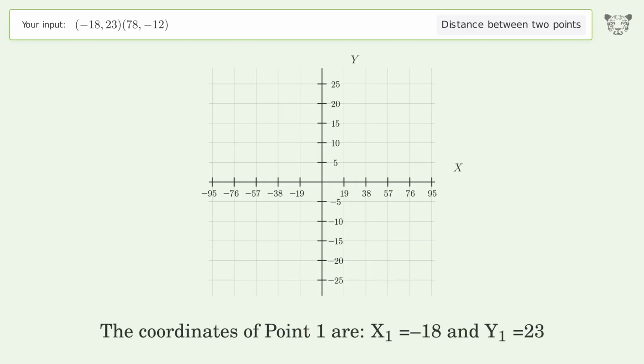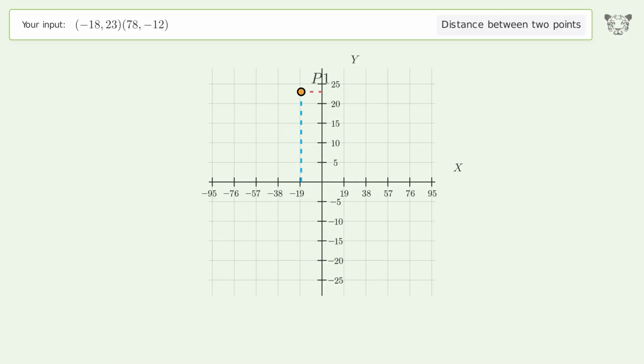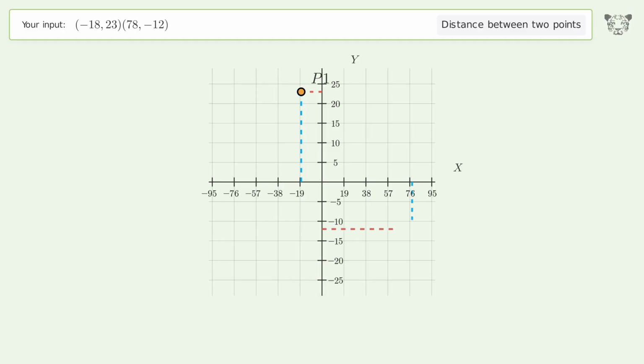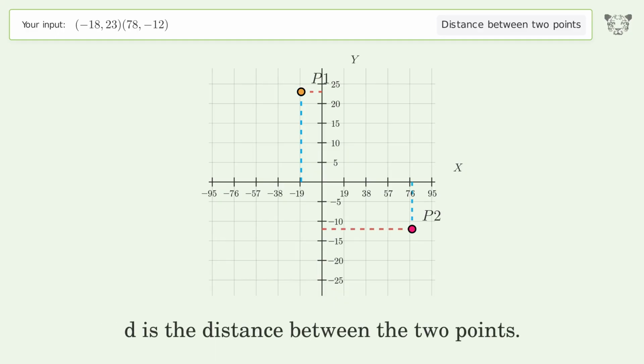The coordinates of point 1 are x1 equals -18 and y1 equals 23. The coordinates of point 2 are x2 equals 78 and y2 equals -12. D is the distance between the 2 points.